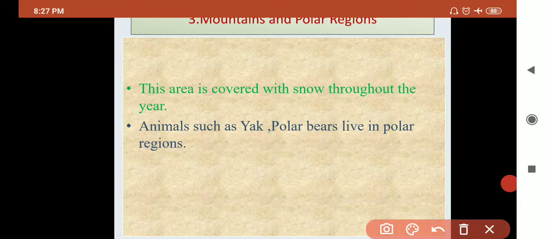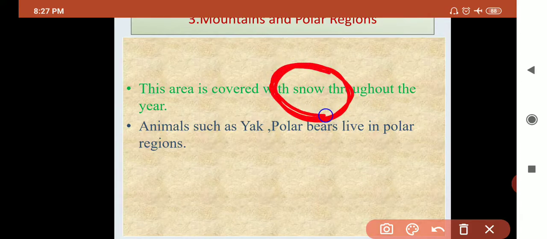Number 3, mountains and polar region. These areas are covered by snow. Like in the forest region we see rainfall, in the mountains there is snowfall, white colored snow.